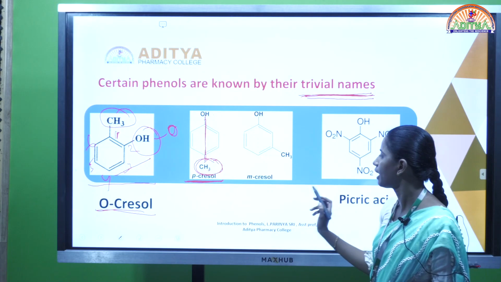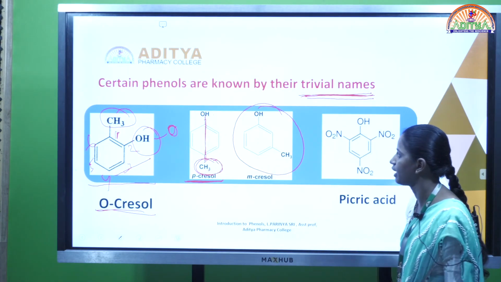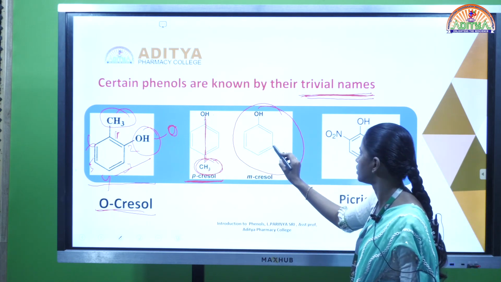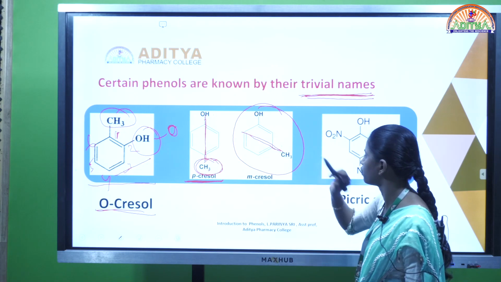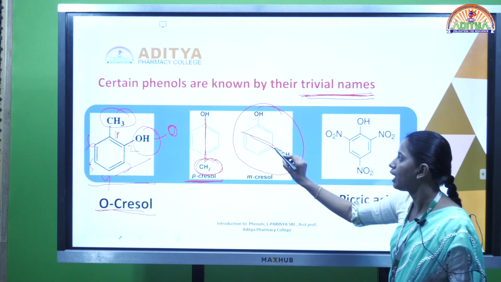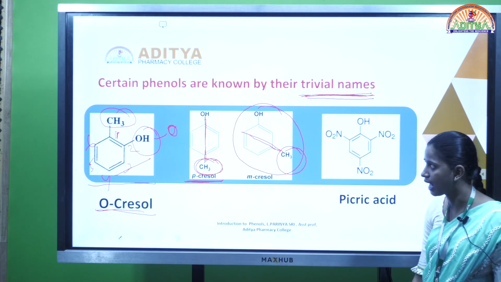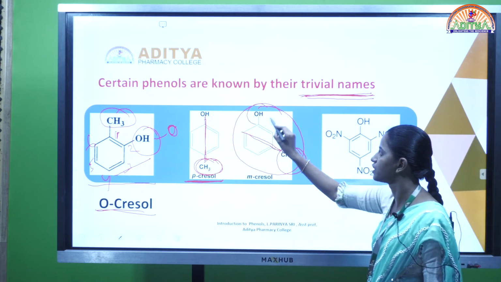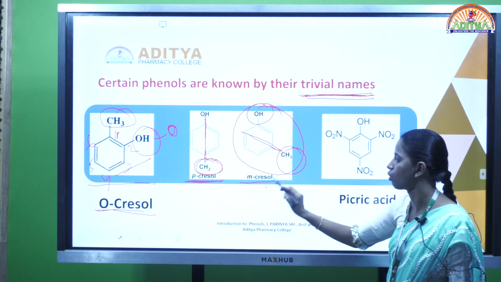Next, coming to the metacresol, this is the metacresol. In this metacresol, this position is the meta position, so at the meta position the CH3 is attached, and the OH group is directly attaching to the benzene ring, so metacresol.